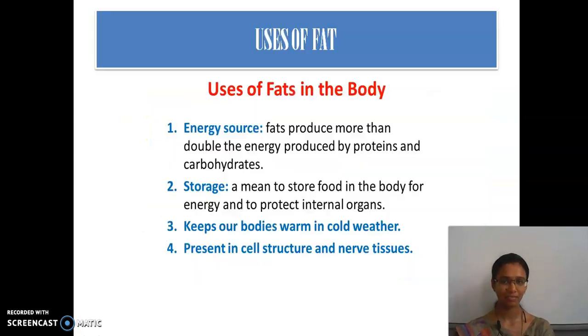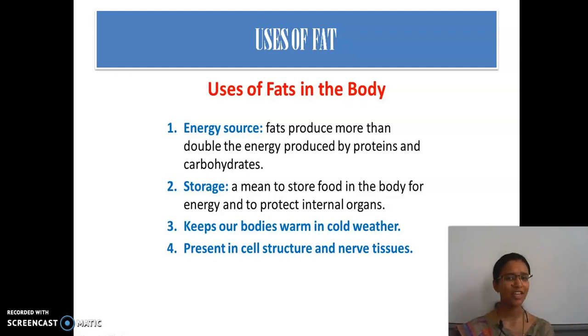Then, what are the uses of fat in our body? Why is fat necessary for human beings? It gives us energy. Fat gives us energy. It produces more than double the energy produced by proteins and carbohydrates. Keep it in mind, fats give double energy, two times the energy of proteins and carbohydrates.